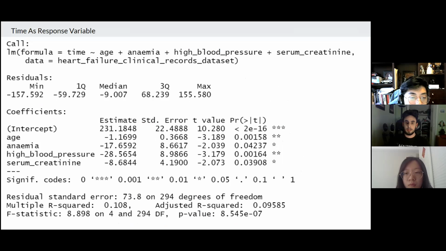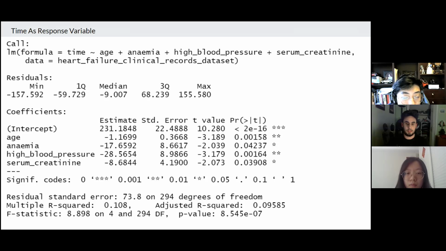So here comes our model that we will be using. As we can see in the model, with high blood pressure, when it is true, the time before the patient dies will decrease by an average of 28 days. And similarly for anemia, when it is also present in the patients, then the time for the patient to die will decrease by an average of 17 days.